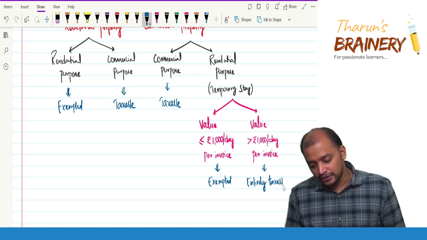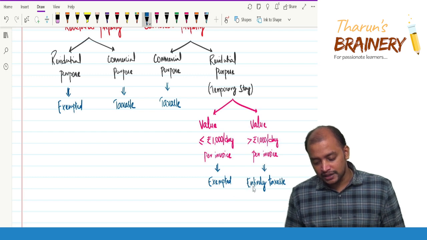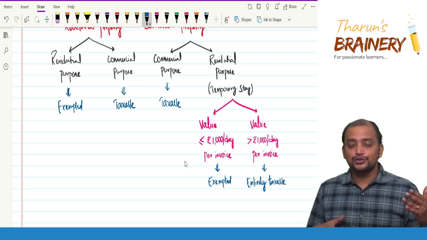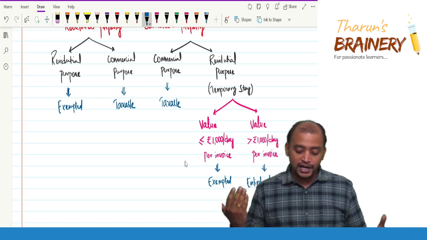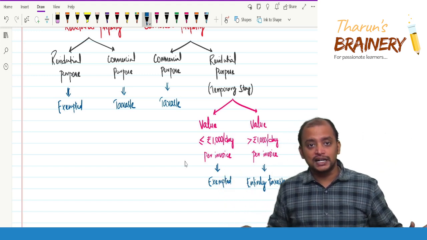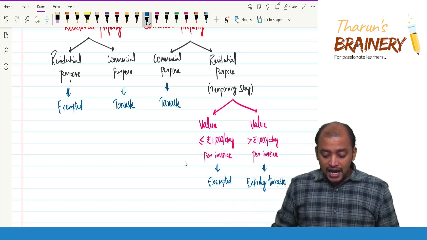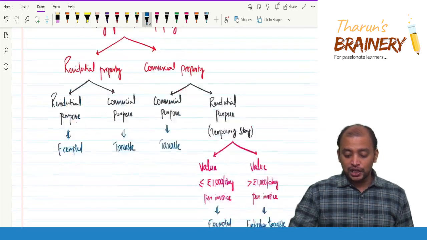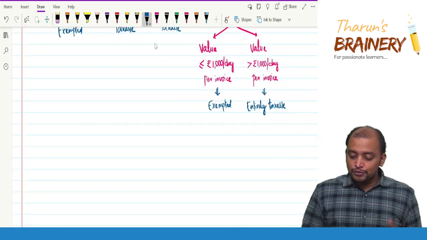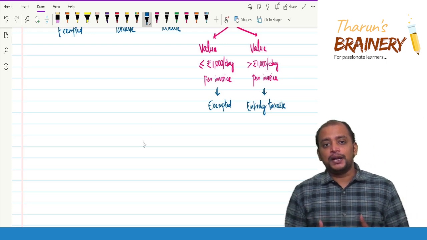Entirely taxable. Okay. So this will be entirely taxable. Got it? So if the value does not exceed 1000 rupees per day, exempted. If the value exceeds 1000 rupees per day per invoice, entirely it will be taxable. Got it? And this is the taxability of renting of immovable property. And renting of immovable property will always become supply.